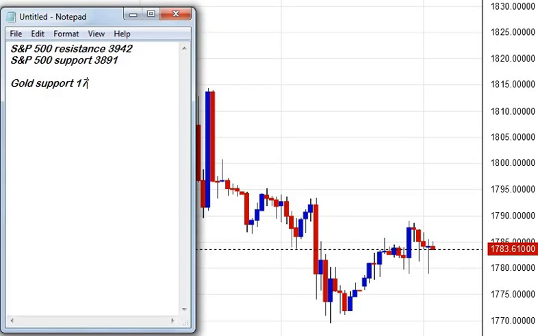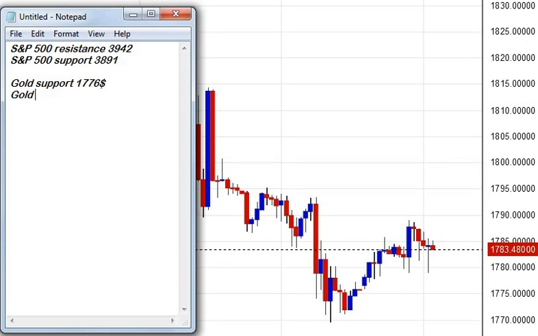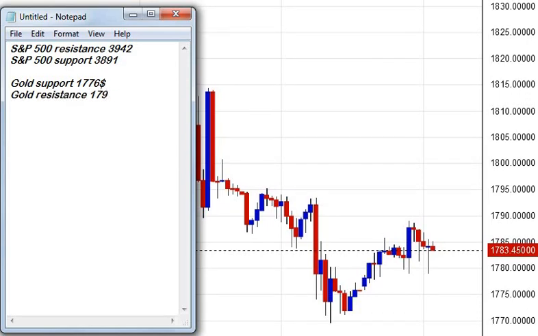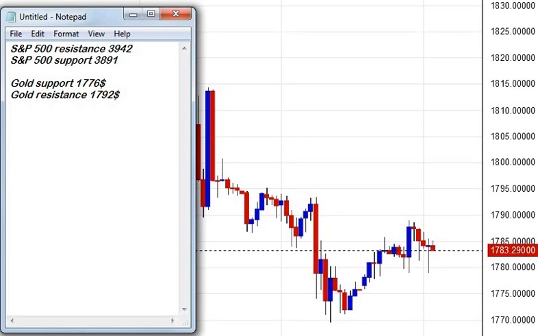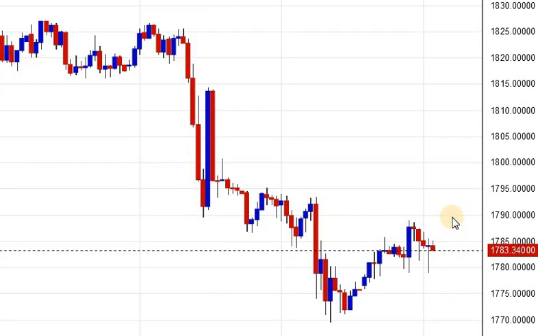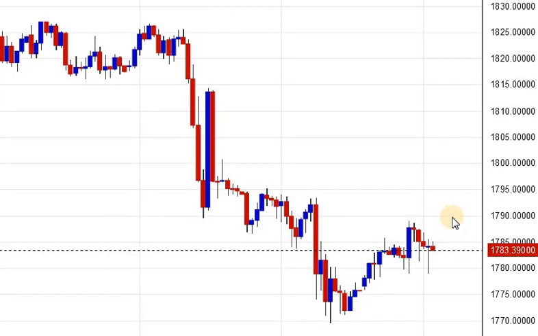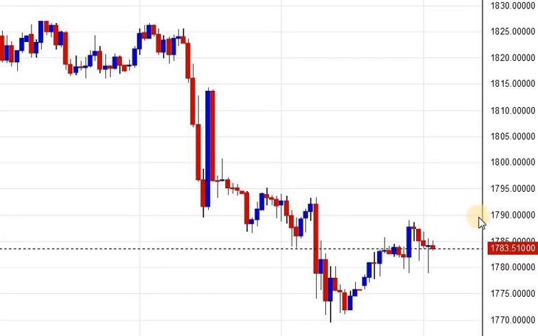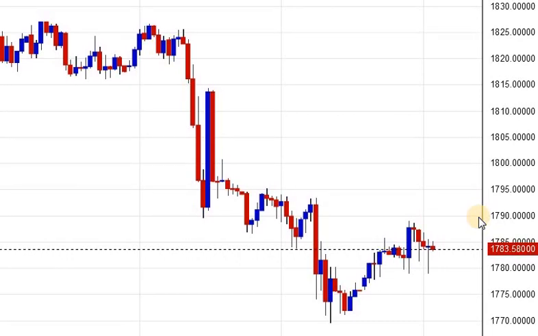Gold support stands at $1776. Gold resistance stands at $1792. Currently gold is in positive zone, so avoid going for sell, but major buying will come once gold breaks 1792. So if you are looking to buy, then you should wait for unemployment claims and market to break 1792. Once gold breaks 1792 and manages to sustain above that level, then expect gold to test around 1800 and 1820.